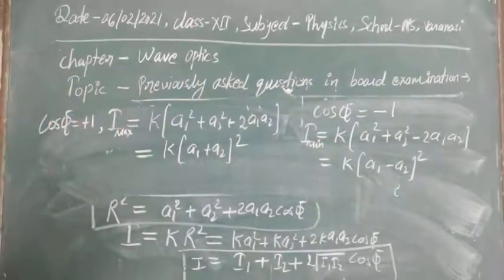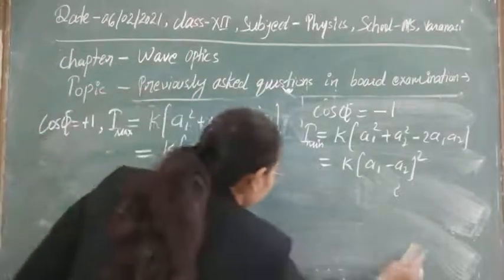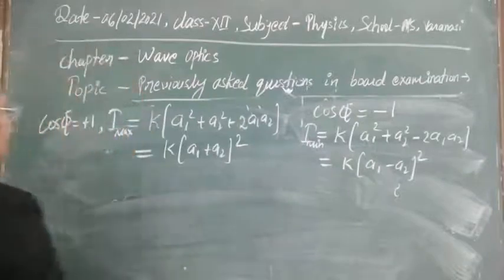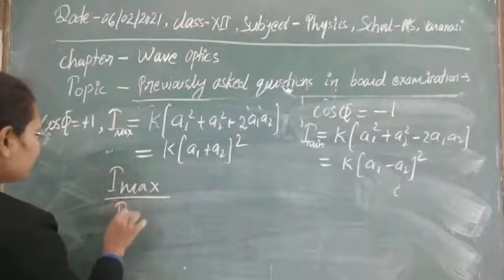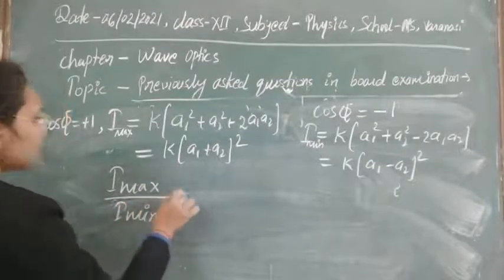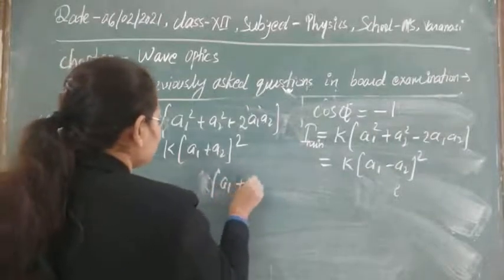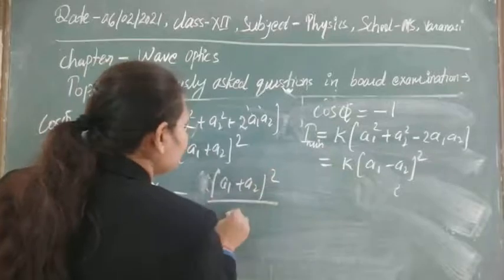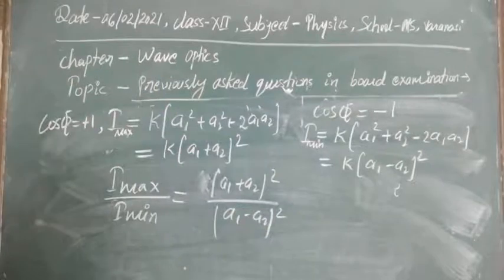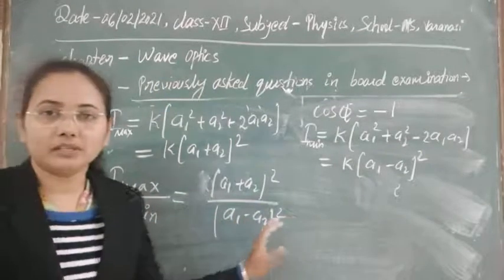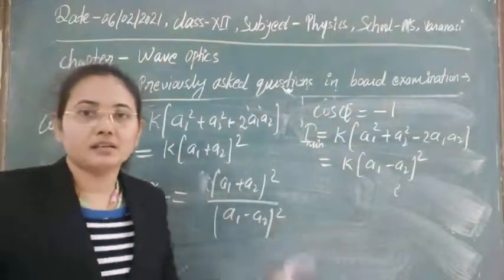Later I will tell you what the condition is if we are taking a constant phase. Now we can also take the ratio of maximum intensity and minimum intensity. k will be cancelled out, so this is equal to a1 plus a2 whole square upon a1 minus a2 whole square. Simple, this is the ratio of maximum intensity to minimum intensity. Sometimes numerical problems are asked based on these things.